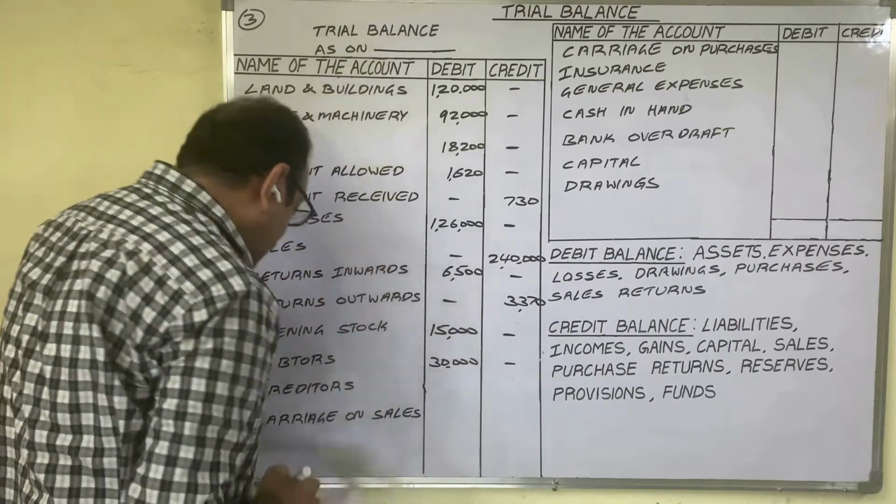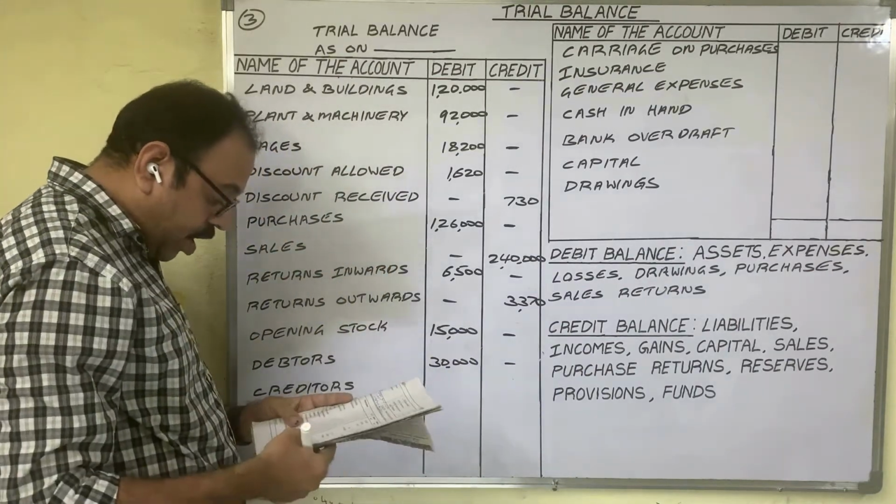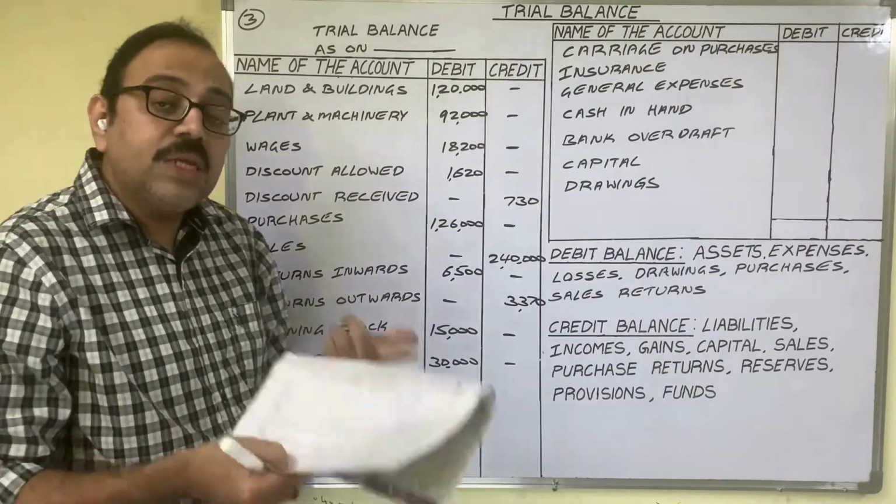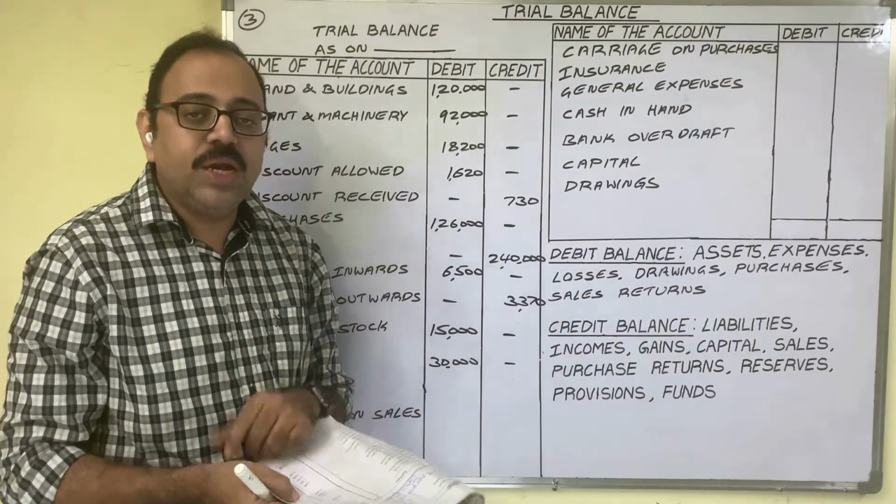We are also doing the same. Next, creditors. A creditor is a person to whom the firm is liable. It is a liability.